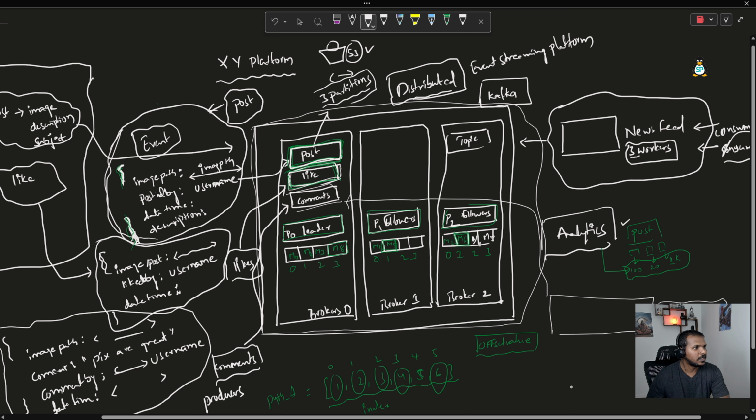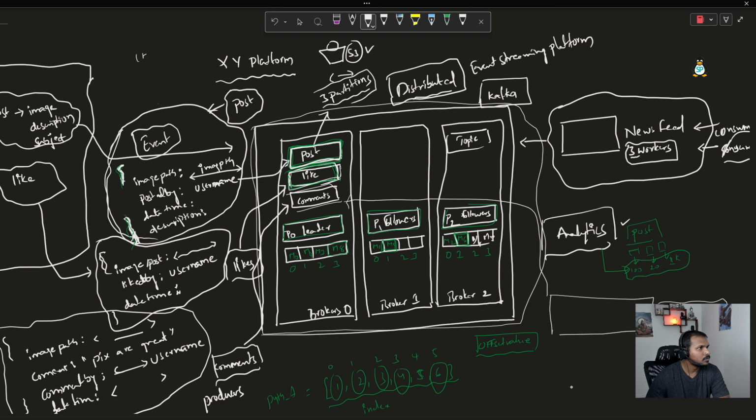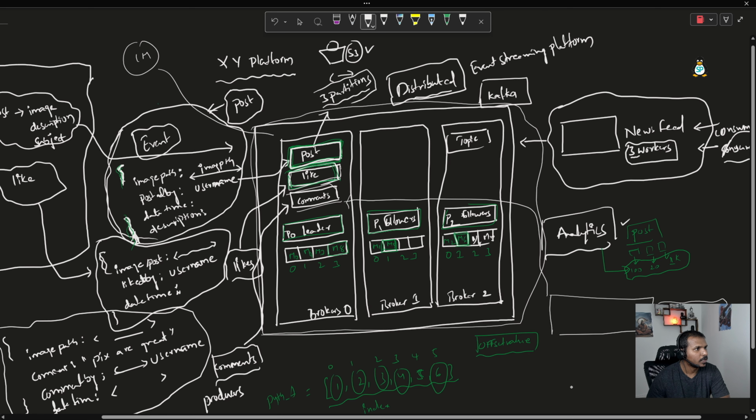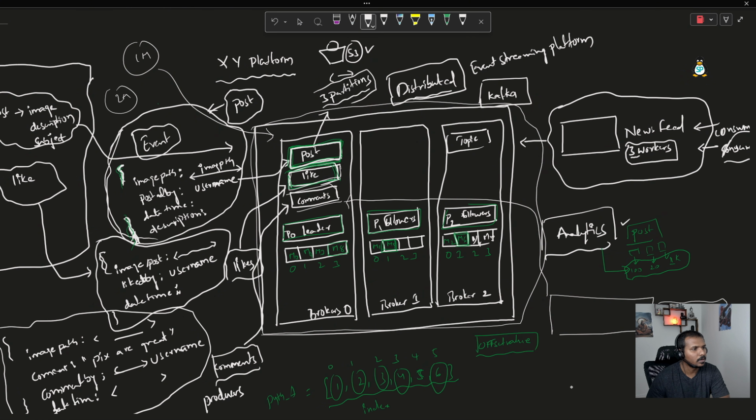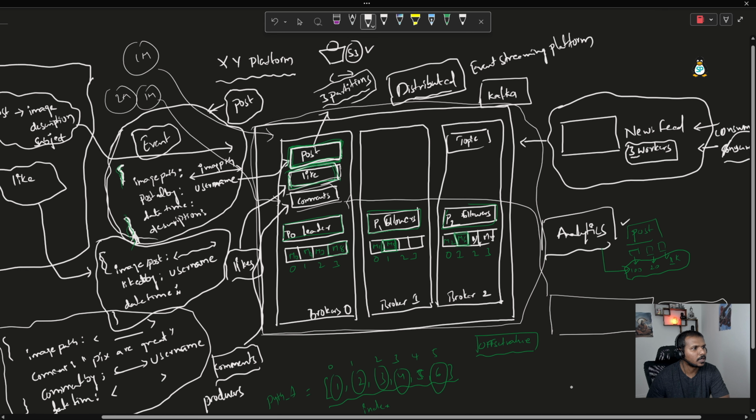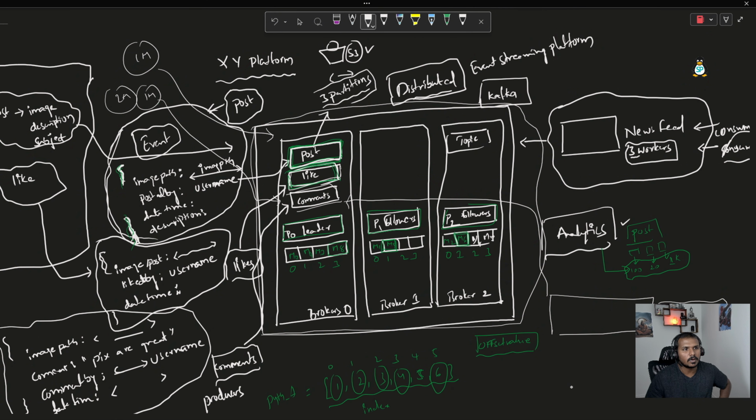Let's say I have 1 million posts in this particular topic, 2 million likes in the likes topic, and 1 million comments in the comments topic, and it's going to overwhelm the Kafka platform as well. So what we are going to do here is enable the retention policy, meaning for the older messages which are already processed by the consumer group, there is no point in holding all those messages or events in the Kafka platform. So based on the speed of all the consumer groups, we are going to decide the retention policy.